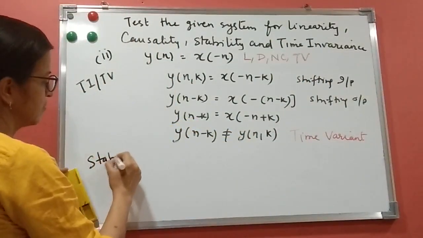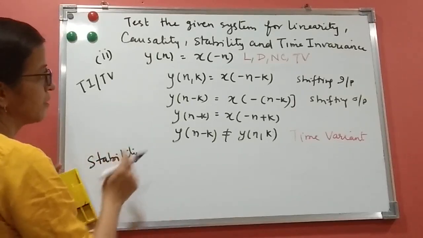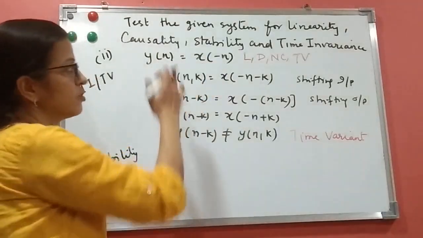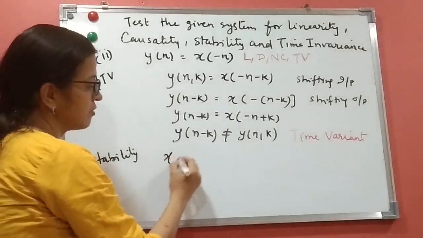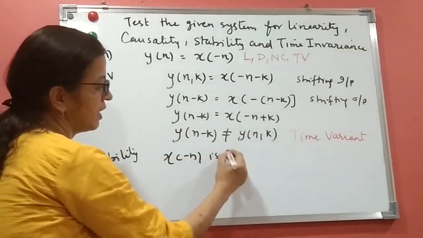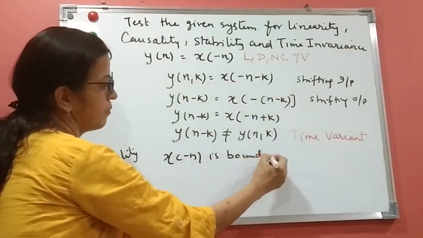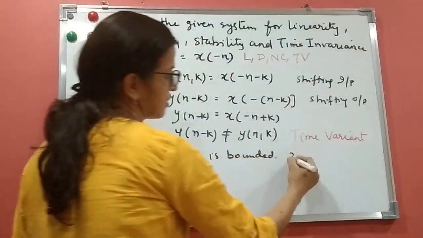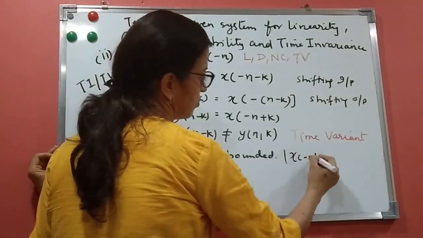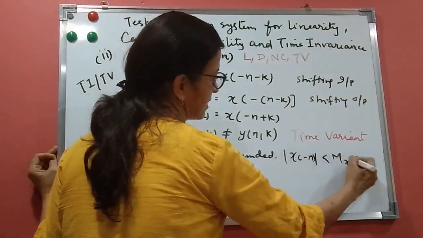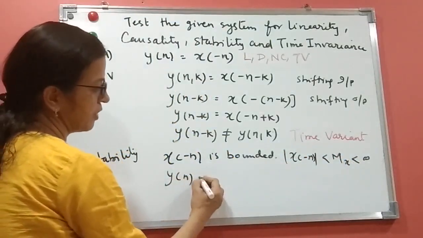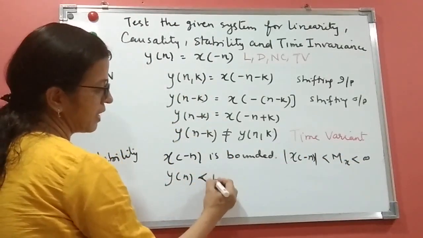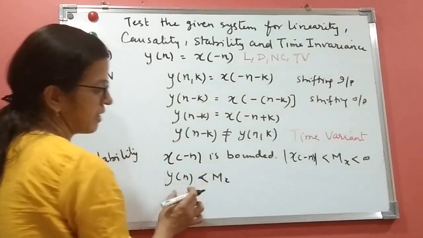Stability condition: bounded input, bounded output. So when you see y of n is x of minus n, there is no square, there is no n outside. So we say that if x of minus n is bounded, that is, the value of x is less than Mx which is less than infinity, then y of n is nothing but x of minus n. So this also will be bounded, the same as Mx, because x of minus n is the same as y of n.